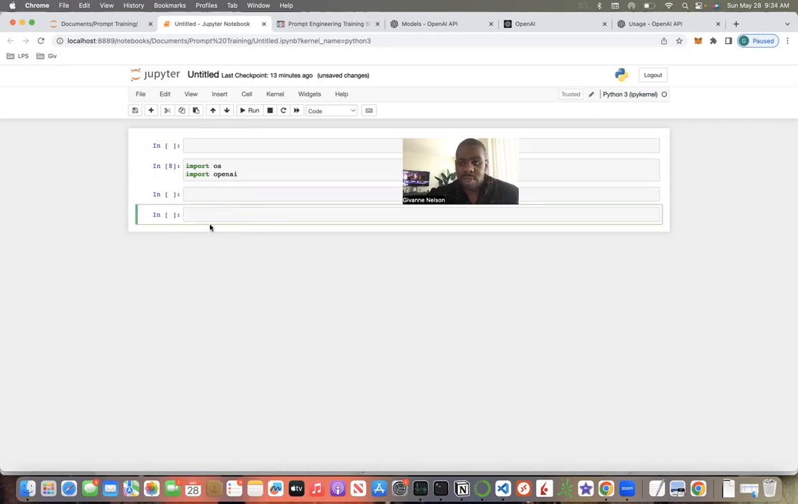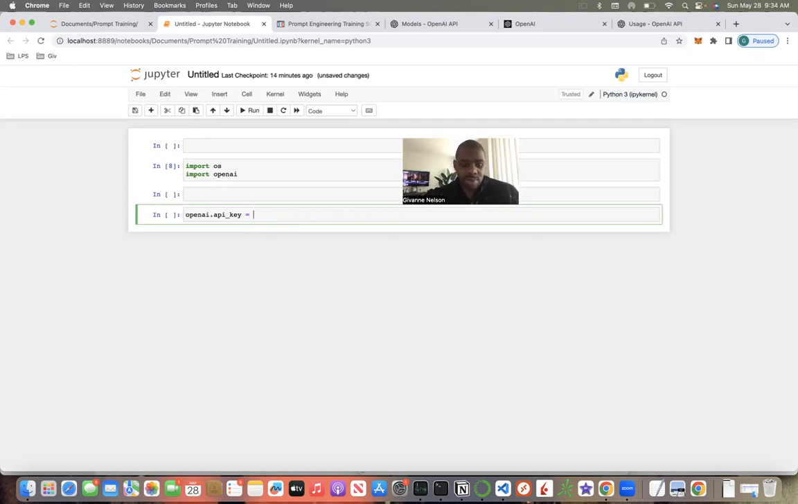Okay, I already have my OS environment there. All right, now the next thing we need to do is set our OpenAI key. So we would do openai.api_key equals, and this is where, in quotation marks, you would put your API key there.